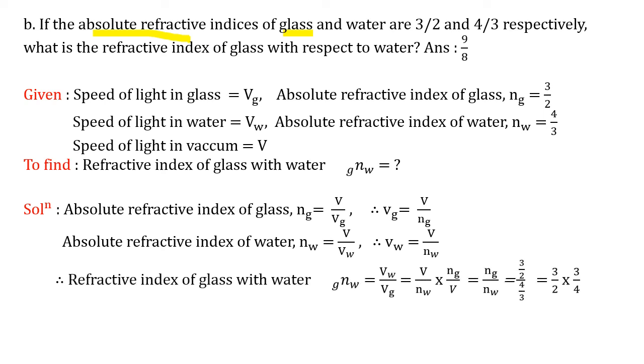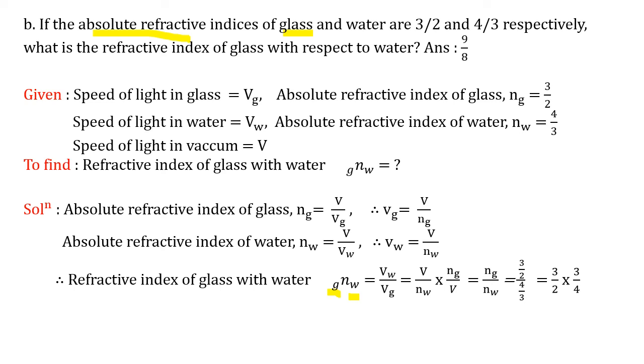Now we have to find our answer, that is the refractive index of glass with water, correct? Refractive index of glass with water, so G and W, equals, as per the same formula, now the second medium is water, therefore Vw upon Vg. Whichever medium comes second here, that medium's velocity has to be in the numerator, and whichever medium is first here, that medium's velocity has to be in the denominator. Okay, so Vw upon Vg.